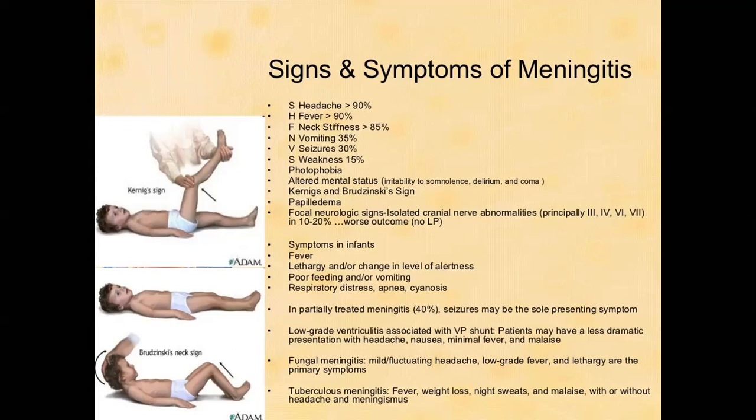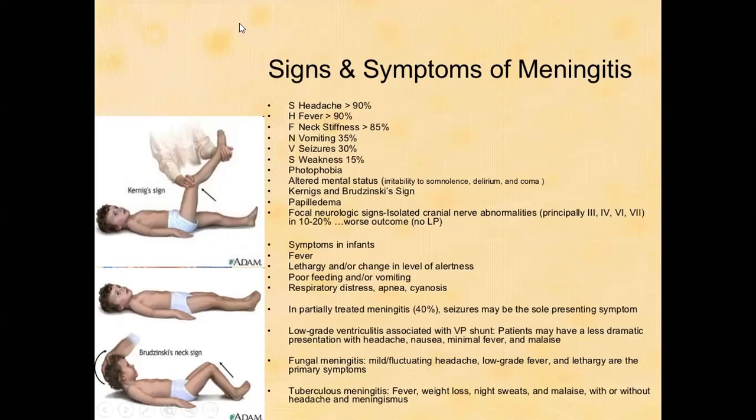Focal neurological signs. What is the meaning of focal neurological signs? It means the patient has any cranial neuropathy. The most common cranial nerve involvement in children with meningitis is the 8th cranial nerve. Otherwise, other nerves involved are the second cranial nerve and the facial nerve.